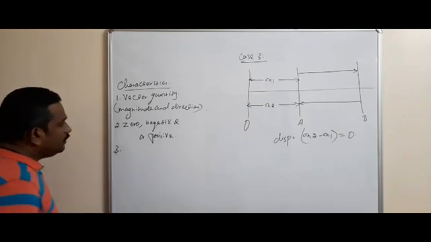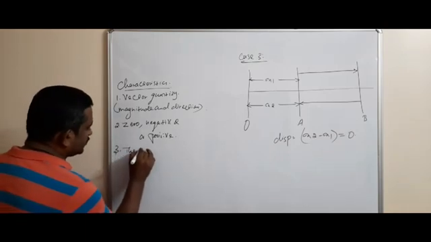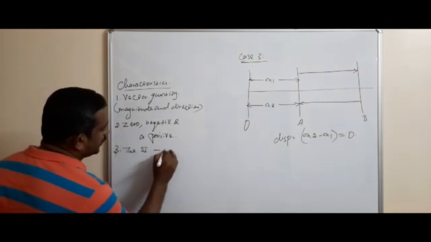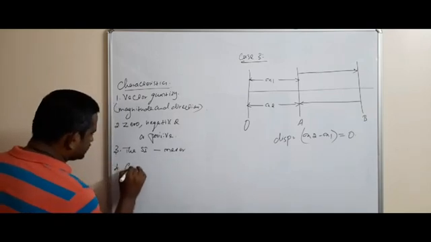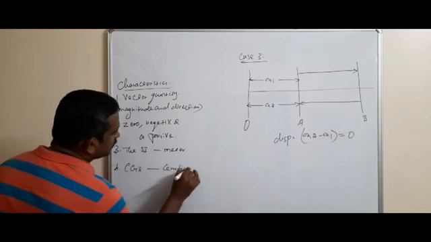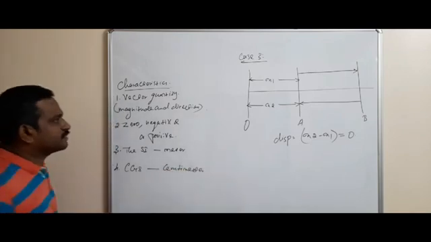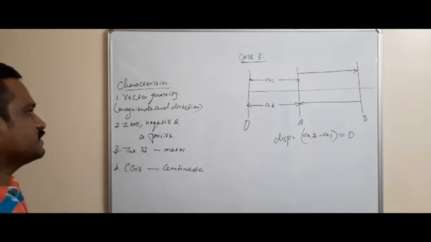And third one, the SI unit is meter. Fourth one, CGS unit, that is centimeter. Okay, these are the points regarding the displacement.